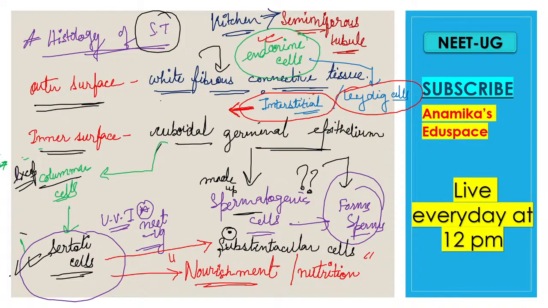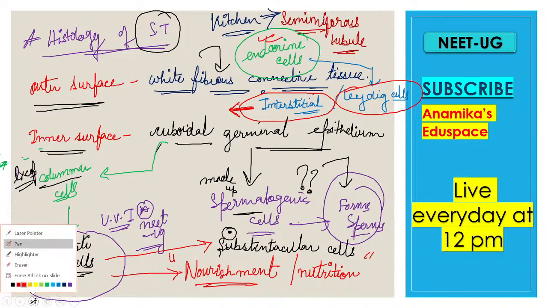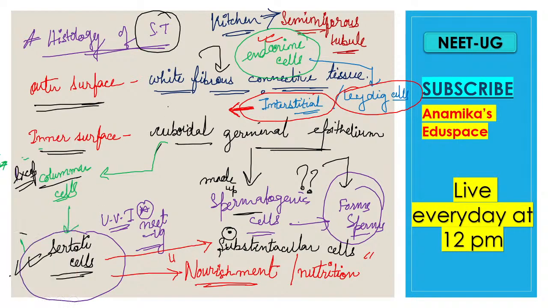The interstitial cell, what does it do? It secretes testosterone. Testosterone is a hormone, and hormones are chemical messengers. If it was not able to secrete this testosterone, then the testosterone will not be able to tell the seminiferous tubule to increase the production of sperms, or spermatogenesis.